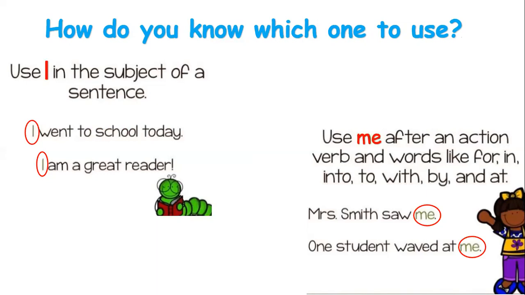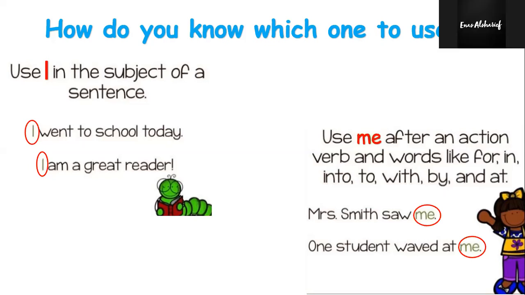We use I in the subject of a sentence. The subject of a sentence means the person or thing doing the action. So when we want to use I as a subject, that means we have to use it before the verb.